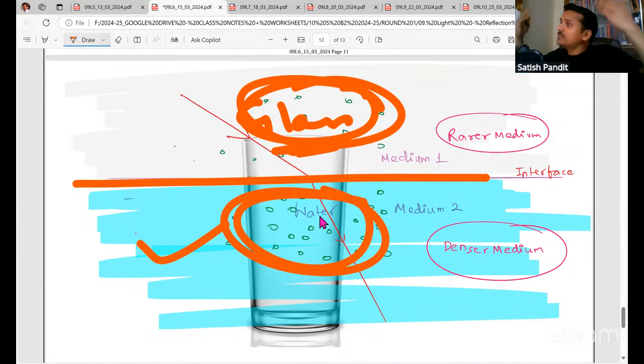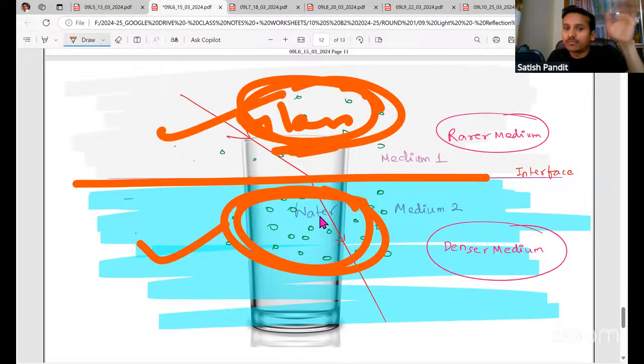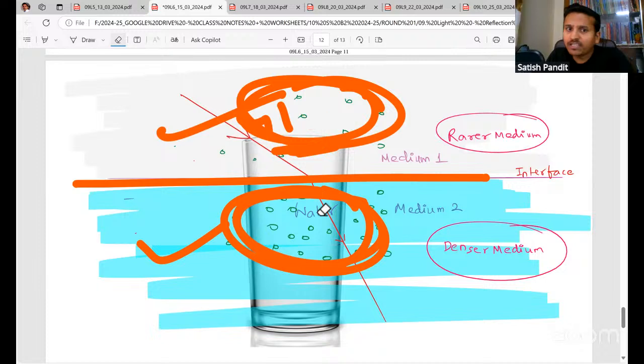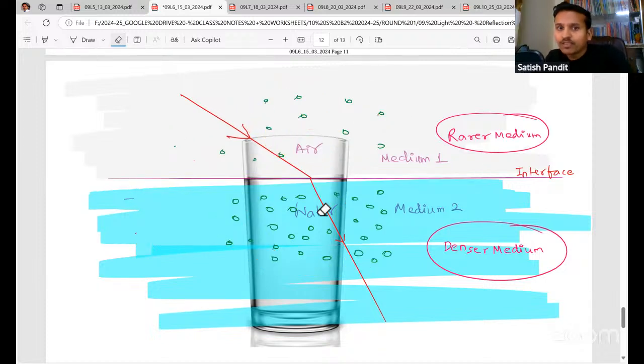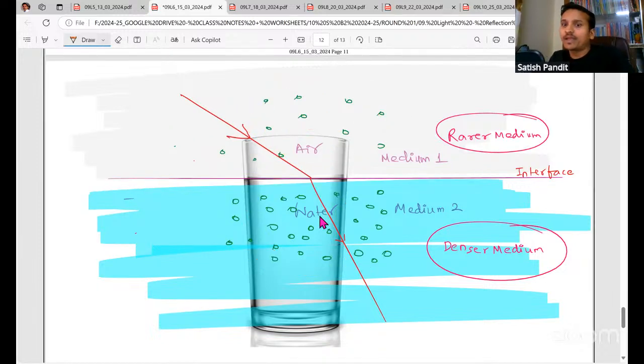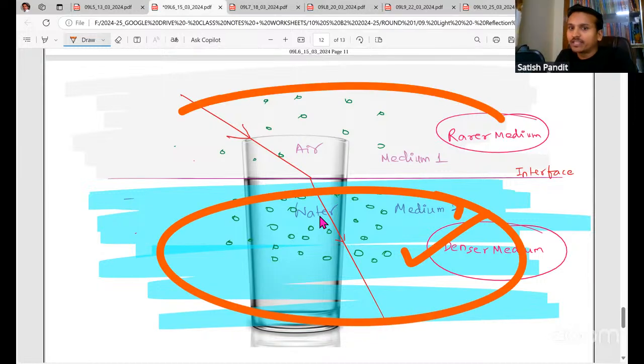Water need not always be denser. It may be rarer based on what you're comparing with. If you're comparing water with respect to glass, water is going to become rarer. Here in this particular case, we are comparing water with respect to air. That is why it is denser. So this is a denser medium, and this is a rarer medium.